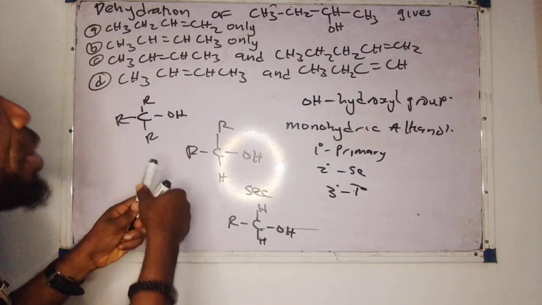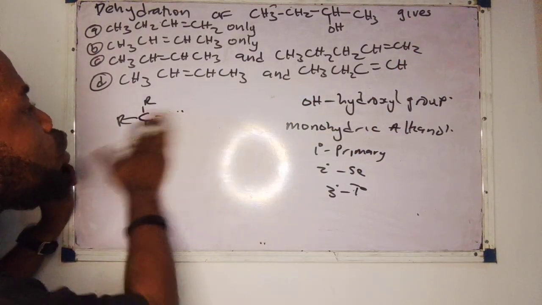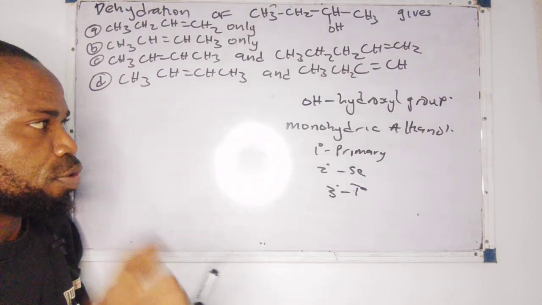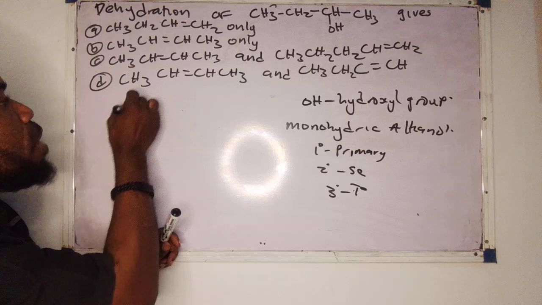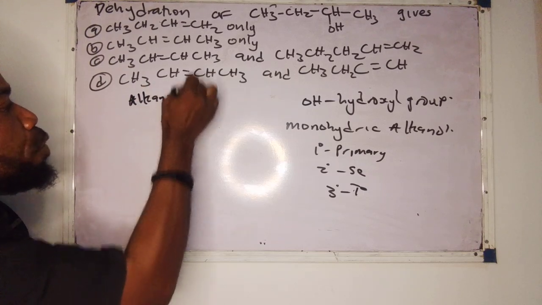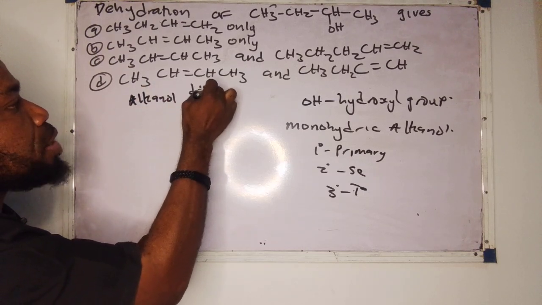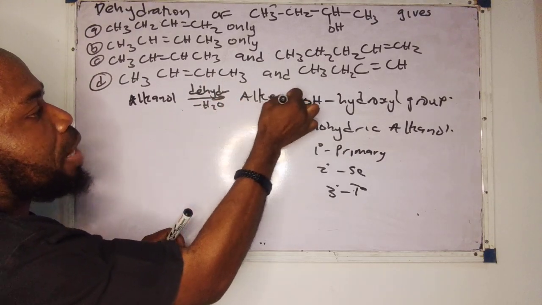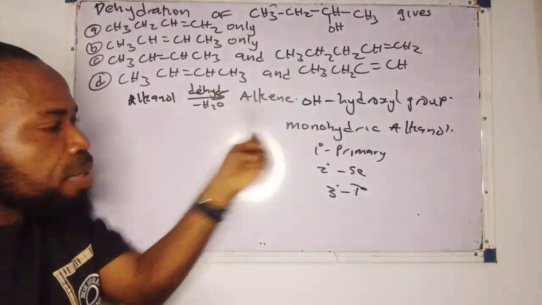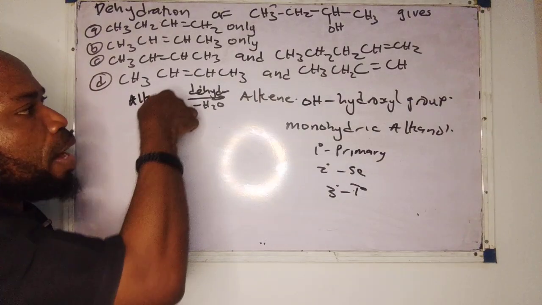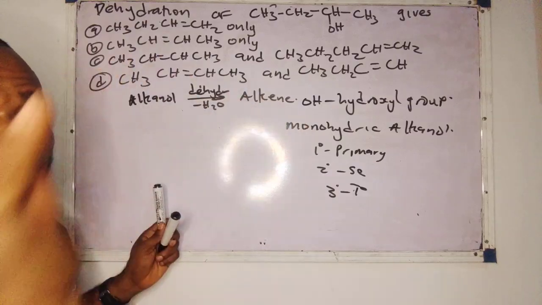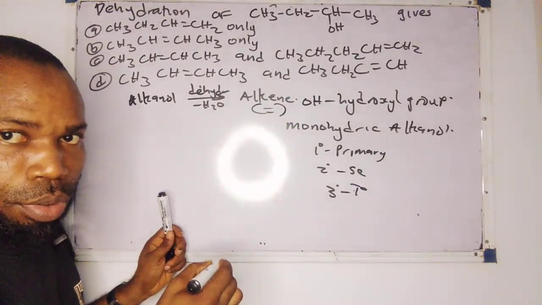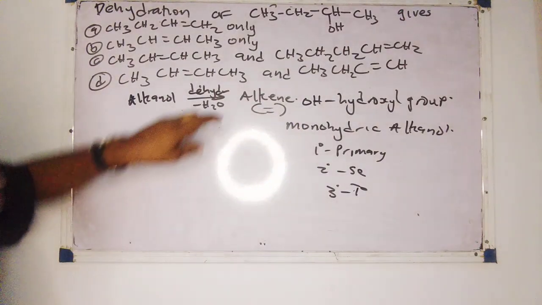Now, let's go into the subject matter. This video might be longer than usual, but I need to explain so many things in this particular question. Remember that if this is an alkanol and I dehydrate it, that means if I remove a water molecule, I'm going to form an alkene. So this is the basis of what we are doing. Dehydration of alkanols forms an alkene. And of course, one thing to identify alkenes is that they have a double bond.